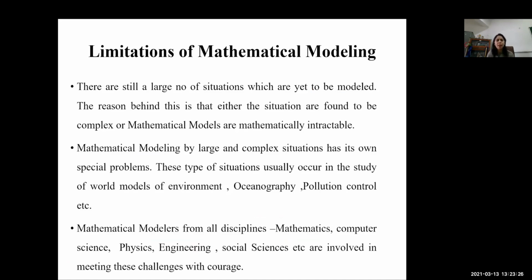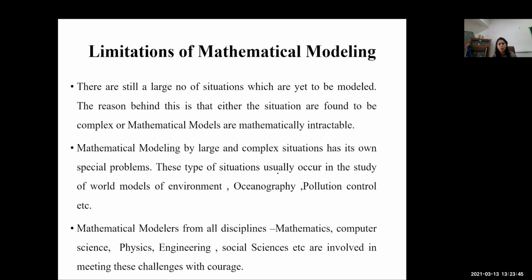Then there are still a large number of situations which are yet to be modeled. The reason behind this is that either the situations are found to be complex, or the mathematical models are mathematically intractable. Mathematical modeling of large and complex situations has its own special problems.